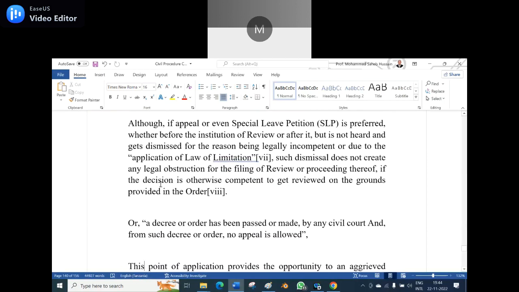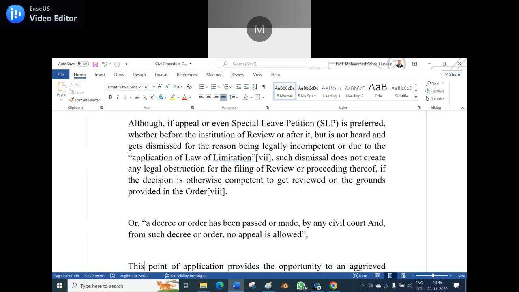So, to me, I understood both do not run together. Either you make the review petition first, later on you can go for the appeal, or you can make the appeal first, later on you can go for the review petition. Am I right? It is like you cannot travel on two boats at the same time. Riding two horses at a time cannot be possible.